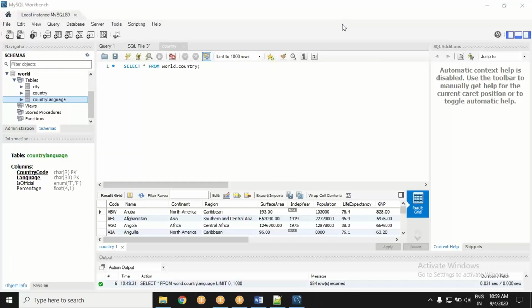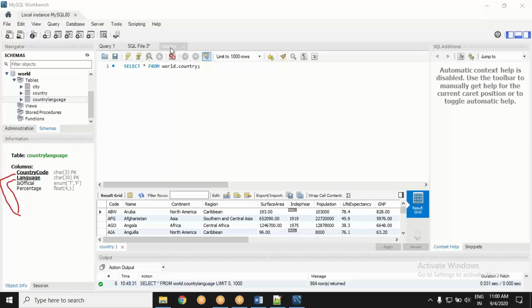Sir, but country code is a foreign key, sir. Actually, all is predefined already. Why is the country code showing as a primary key in this one? Okay. It is not telling you that country code alone is the primary key. It actually means that this combination, country code plus country language, if these two columns are combined, remember the concat function, then that will become the primary key of this country language table. As such, there is no single primary key available.